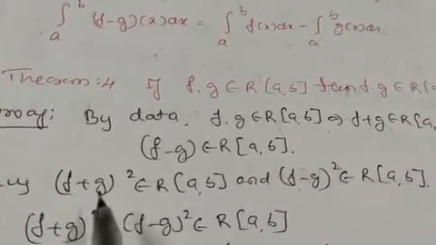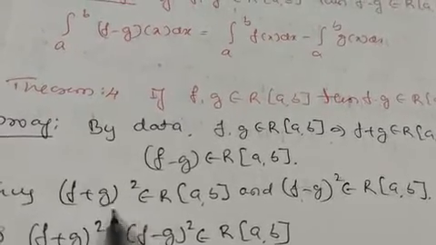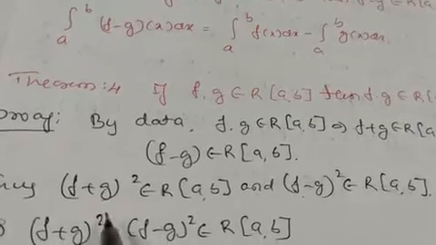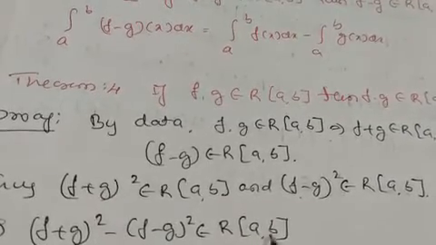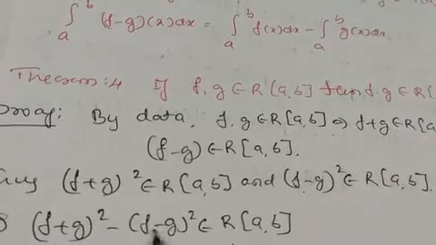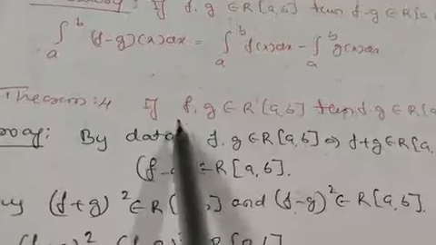We have seen that if f belongs to R of a, b and g belongs to R of a, b, then f minus g also belongs to R of a, b. So the function (f plus g) whole square minus (f minus g) whole square also belongs to R of a, b by the previous theorem.